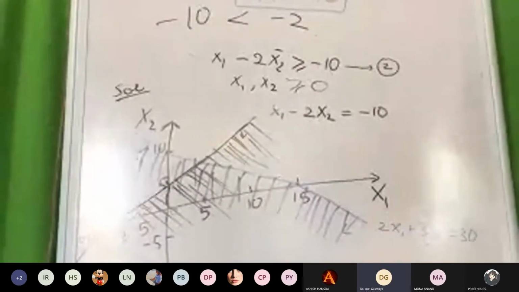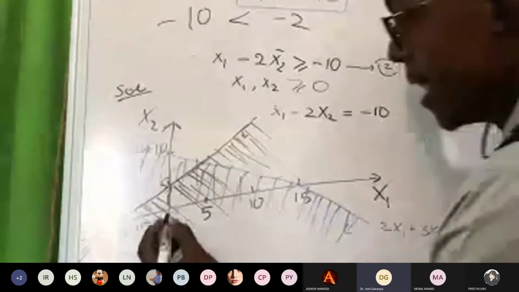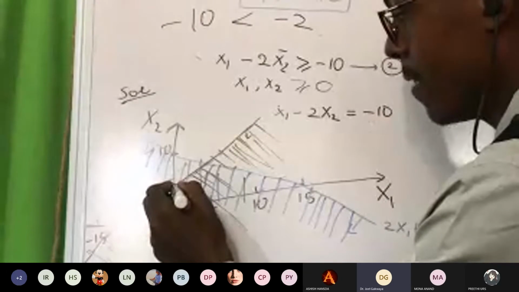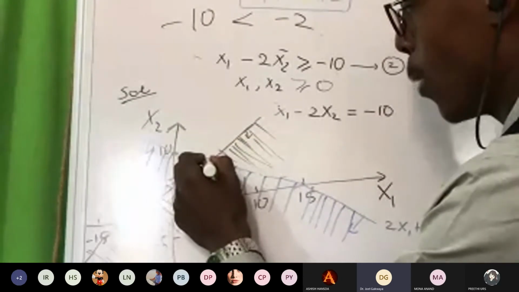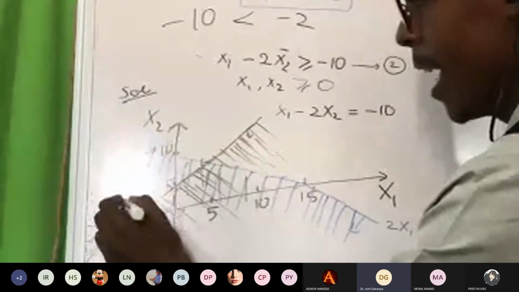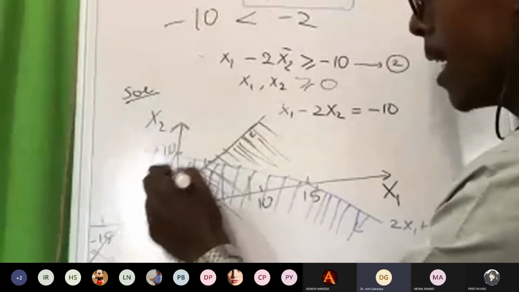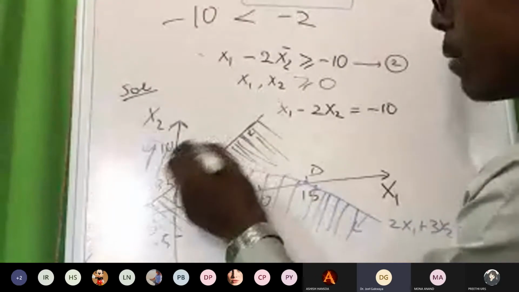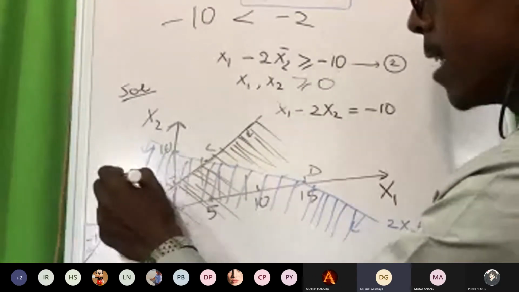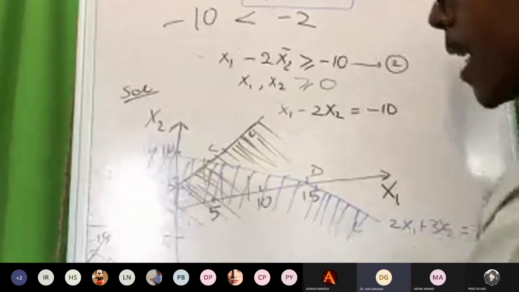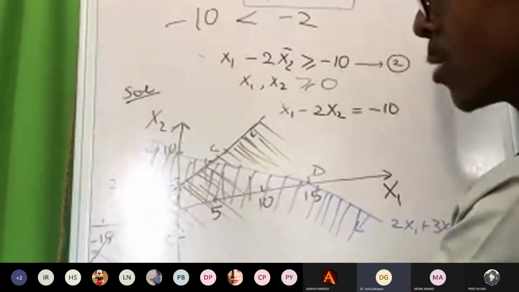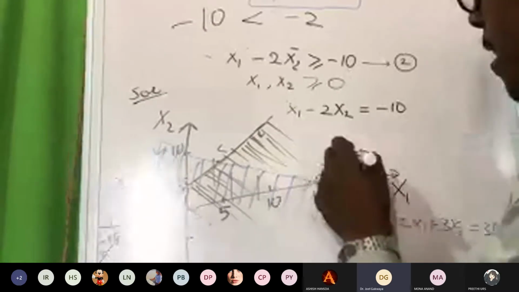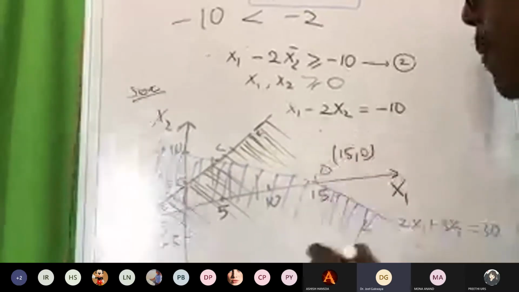Now, where are these two lines intersecting? They are meeting here. They are meeting from minus 10, minus 5, 5, and this unknown point which we have to solve. Let this be A, let this be B, let this be C, let this be D. C we don't know. Point B is 0, 5. Point A is minus 10, 0. Point D is 15, 0.